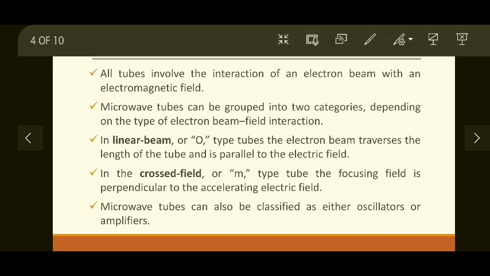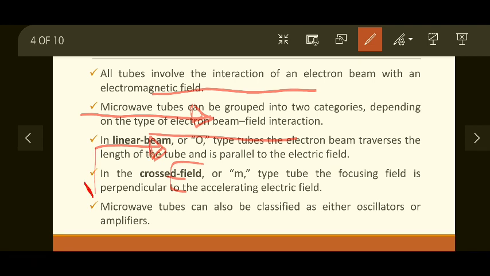So if this is a tube, the electron beam will traverse through its length and it is parallel to the electric field. So the electric field will be like this, and both will be parallel. If E is like this, the magnetic field will be perpendicular to it, like this. Okay, so that is the linear beam tube or O-type tube.